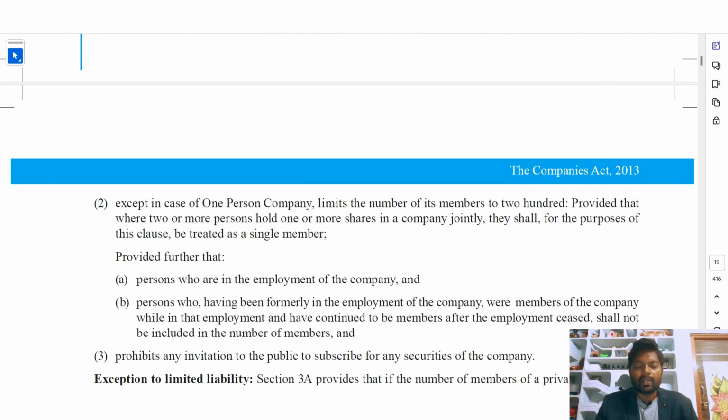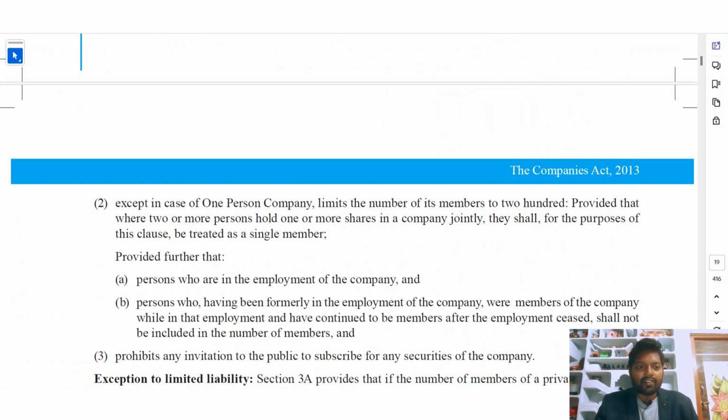Only for a one person company is there a chance to form a private company with a single member. But if it is not a one person company but a private company, the members can be up to 200 only. It should not extend to more than 200 members for a private company.